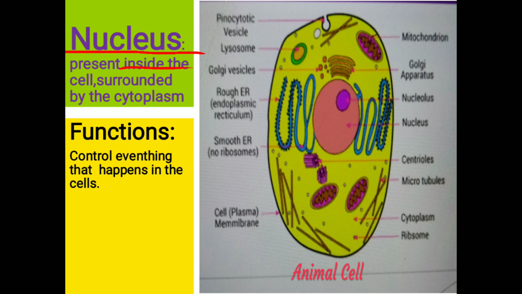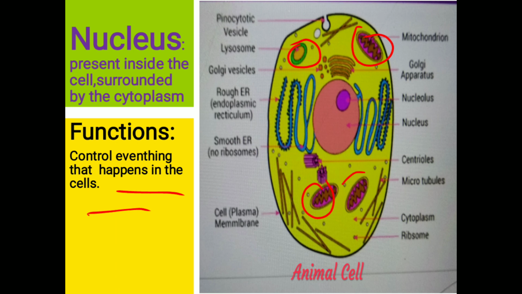Now, the third one is nucleus. Nucleus is present inside the cell. This is the nucleus. It is located at the center of the cell, surrounded by cytoplasm. Cytoplasm is a jelly-like structure. So, nucleus is called the boss of the cell because it controls everything that happens in the cell. It means it controls the function of different organelles.